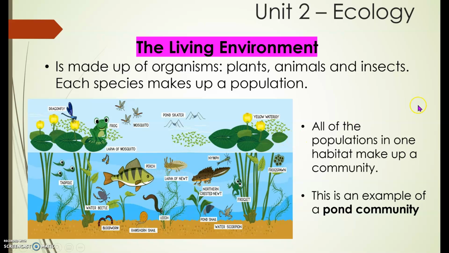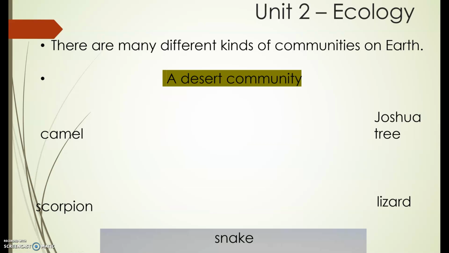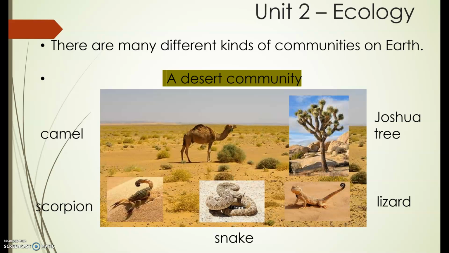Okay, now let's move on. There are many different kinds of communities on Earth. Here are examples of communities. Repeat after me. A desert community. Very good. So in a desert, there's a community of camels, scorpion, snakes, lizard, and Joshua tree. That's why, together with the population in one place or habitat, it's called a desert community.